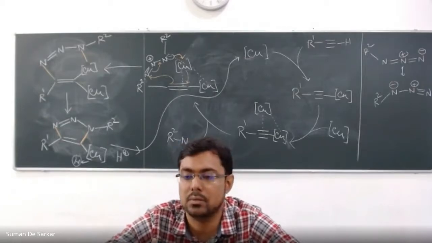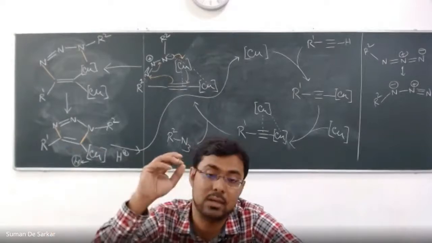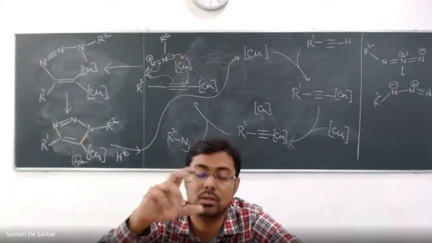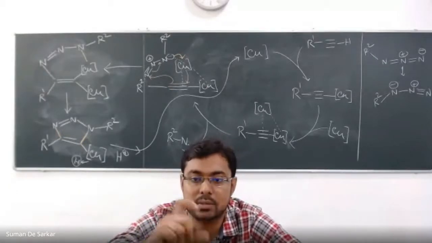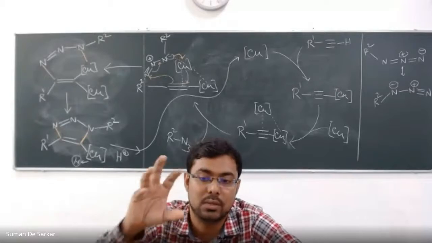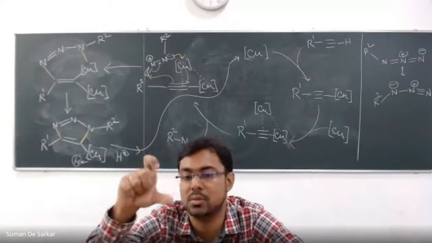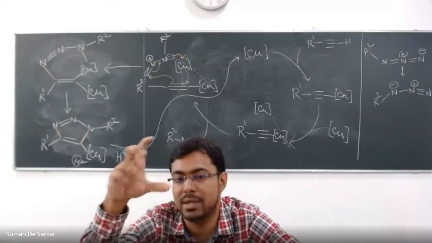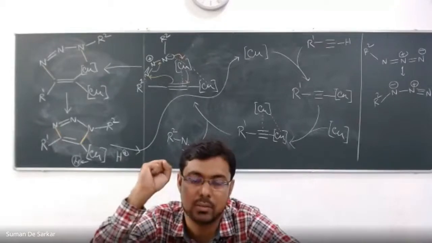Sometimes there is one ligand which can do all the jobs: as a ligand, as a reductant, and also as a very, very mild base. So sodium ascorbate has a CO2H, and sodium ascorbate means it is a sodium salt. It's like sodium acetate, which can also act as a very mild base that takes out the proton here.